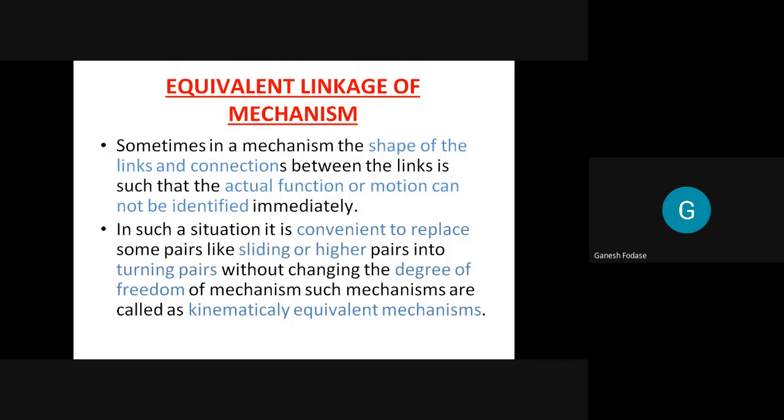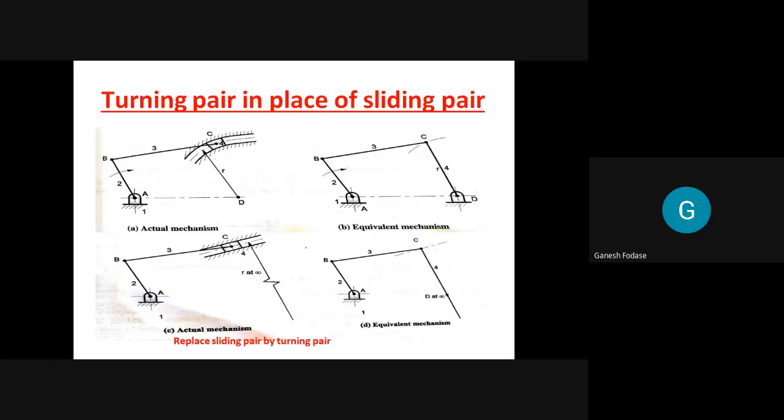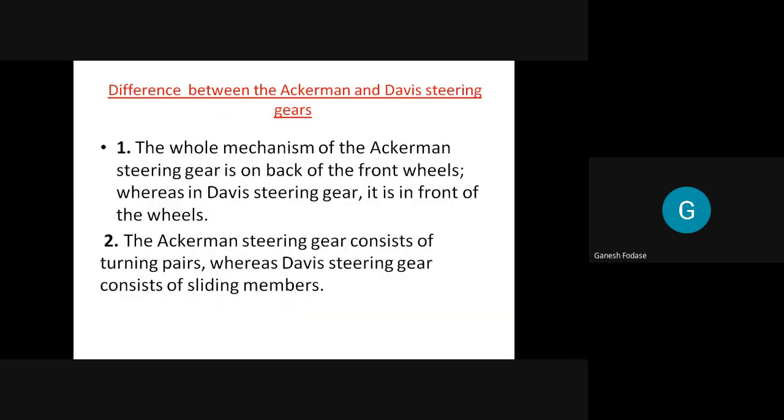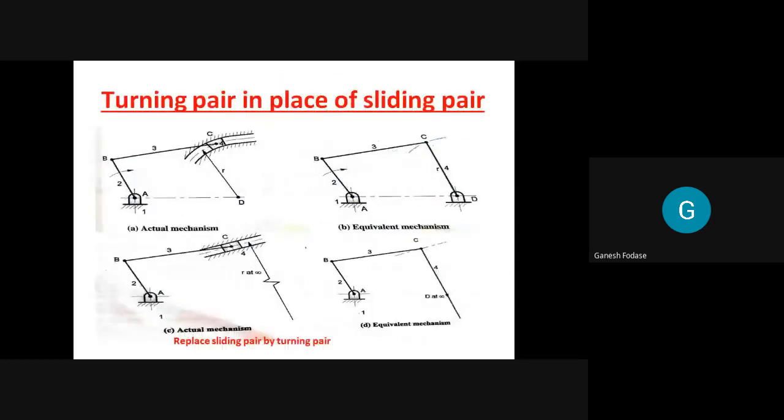Next, we'll see in what way we can obtain this kinematically equivalent mechanism. There are three ways basically. The first one is that we can replace sliding pairs with turning pairs. When there is a sliding pair in a mechanism and we find it difficult to understand, how do we replace sliding pairs by means of turning pairs? That we'll see now in this slide.